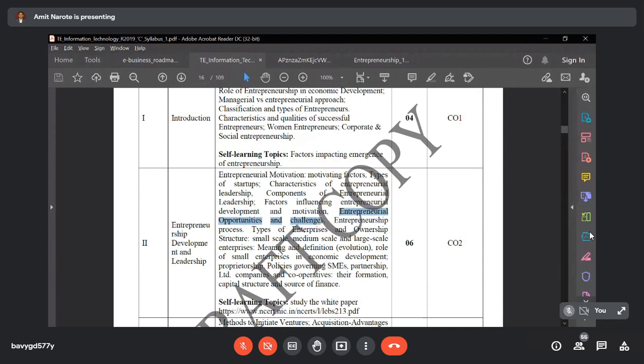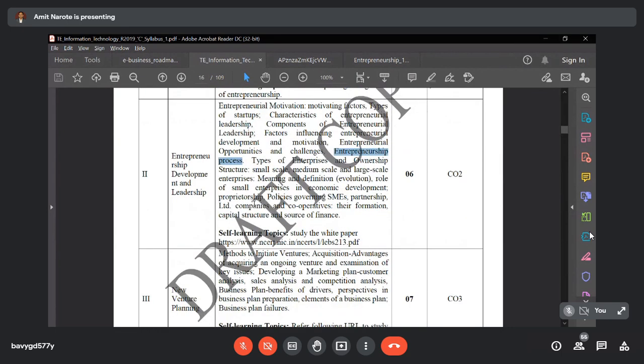So what are the advantages or opportunities, and what are the challenges or risks the entrepreneur has, that we are going to discuss. Then the entrepreneurship process. So what is the entrepreneurship process, or what do you mean by how entrepreneurship is going to execute? Then types of entrepreneurship and ownership structure.